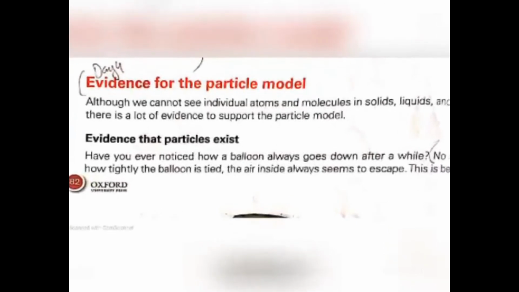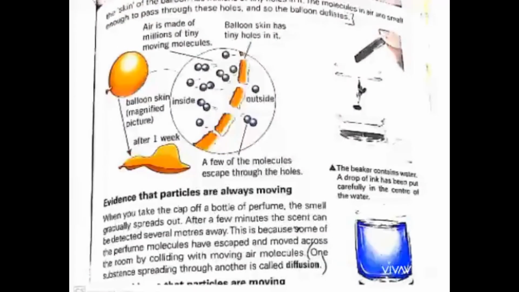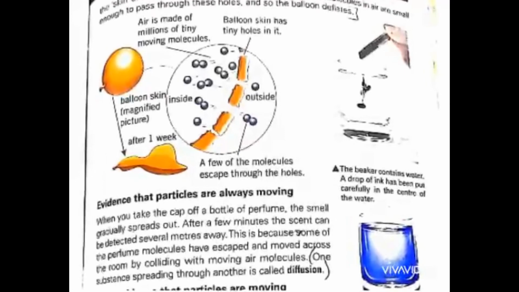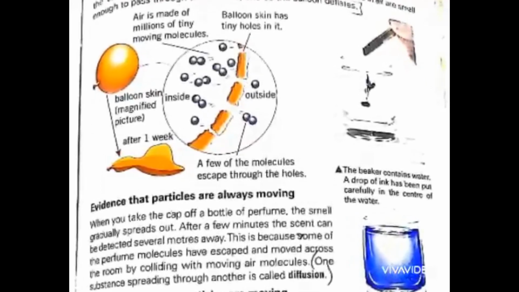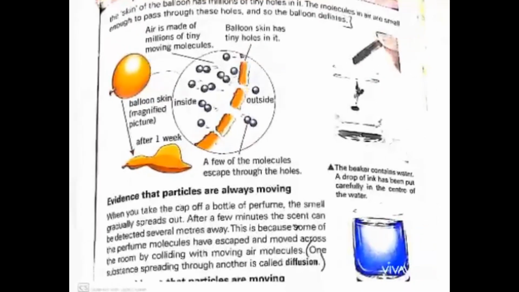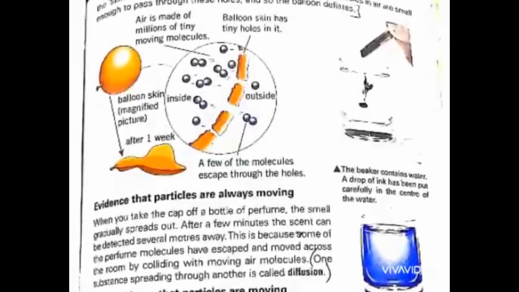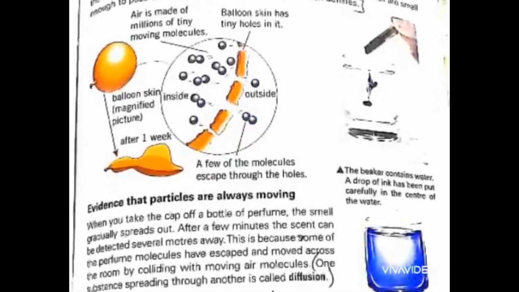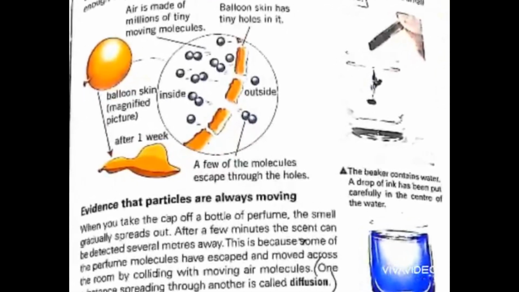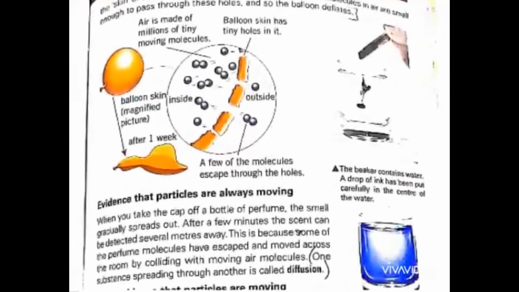Now we will talk about the evidence of the particle model, that there are certain particles present. For that we should first understand this: you fill a balloon with air. You place that balloon in the room, and after 2 to 3 days you will see that it is deflated. How is it deflated? It has tiny holes in the walls of the balloon, from where the air escapes out. Air escapes out, so the balloon is deflated.